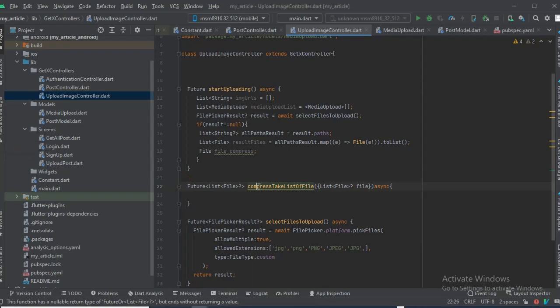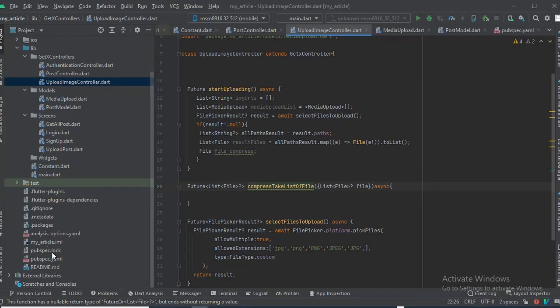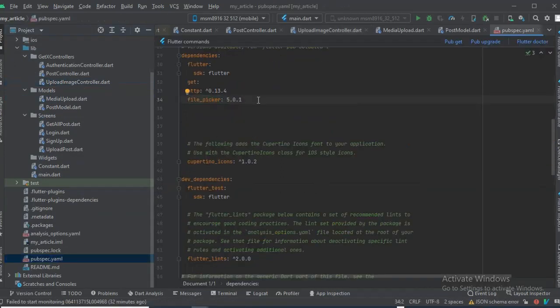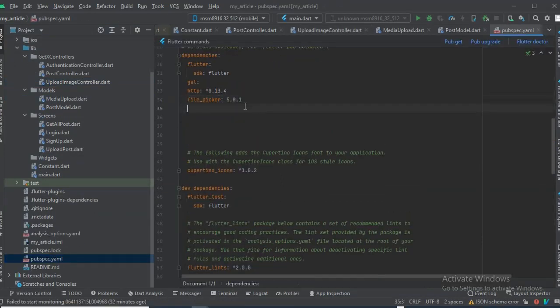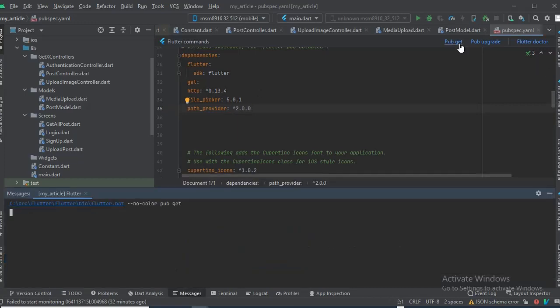So now in order to compress the files, we need to install a library called path provider. Let me go to my pubspec.yaml file. In here I'm gonna add path provider because we're gonna compress the files and store them in a particular directory.